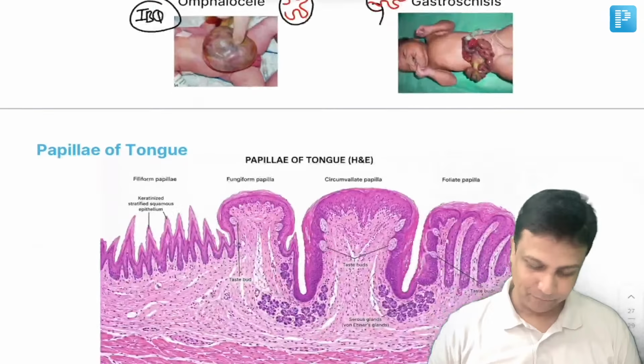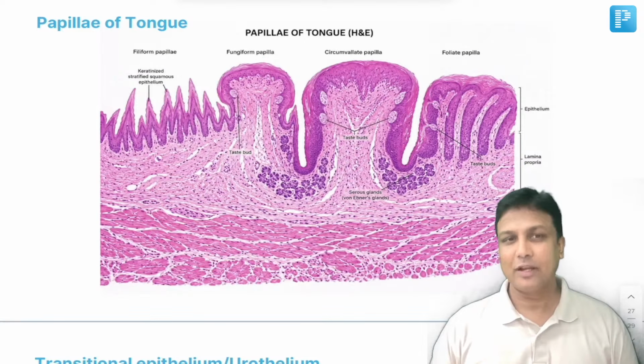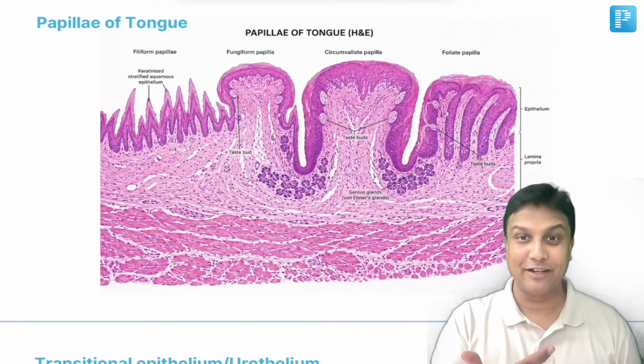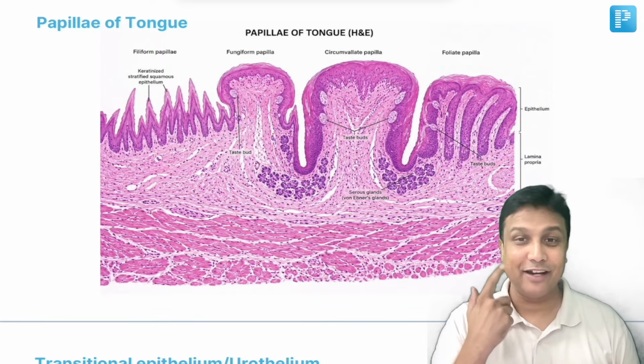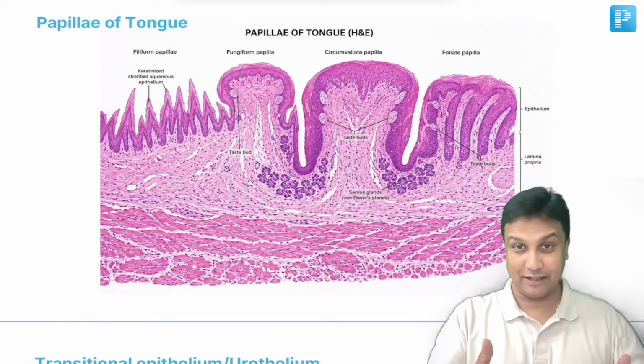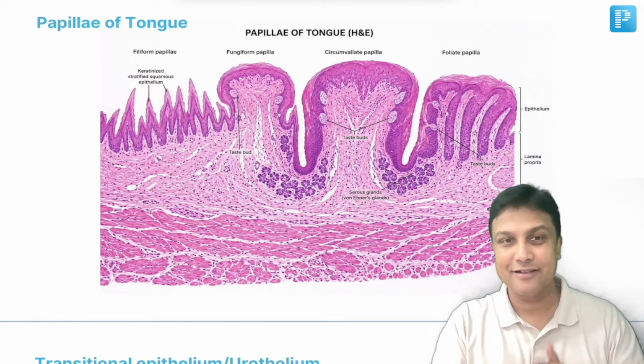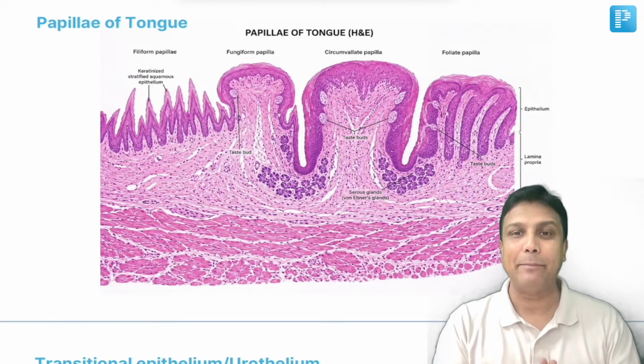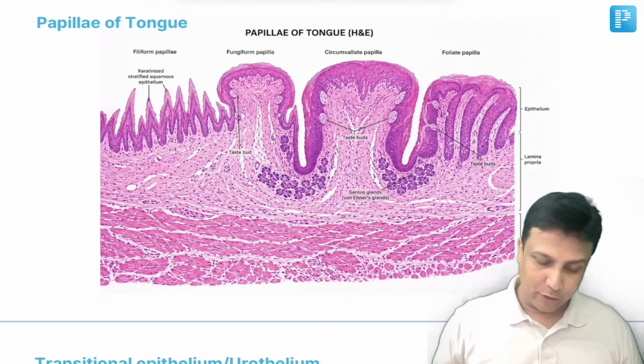Perfectly done. Now, you all were learning nicely about the muscles of the tongue and nerve supply of the tongue. And I hope you all remember 5, 7, 9, 9, 10, 10, anterior 2/3, posterior 1/3, everything you have learned perfectly. Now from the last 2-3 years, they started giving questions regarding the papillae of the tongue. There are 4 different types of papillae.